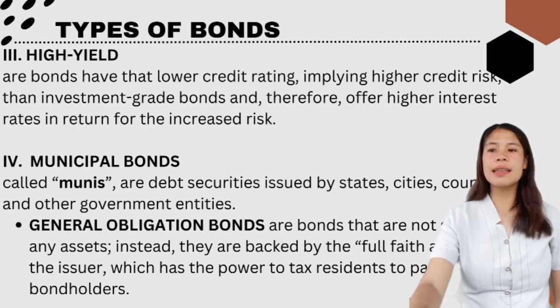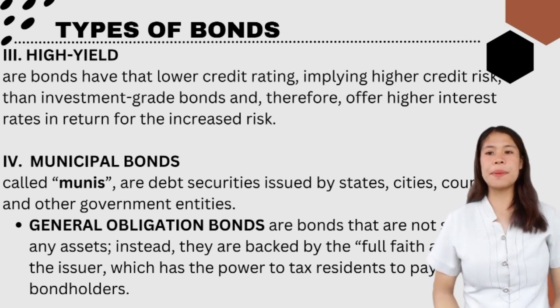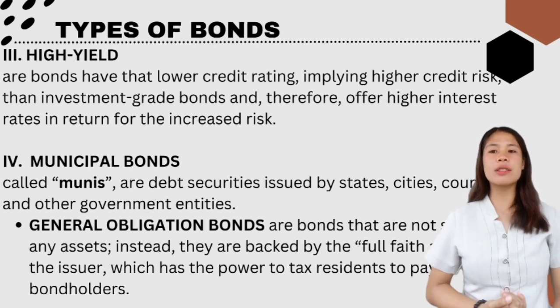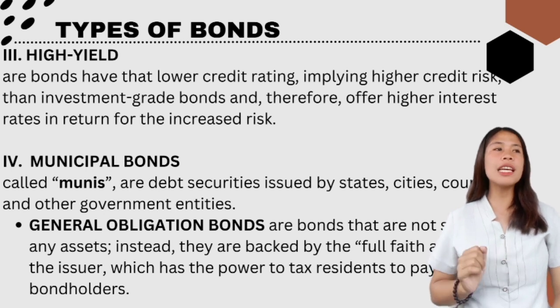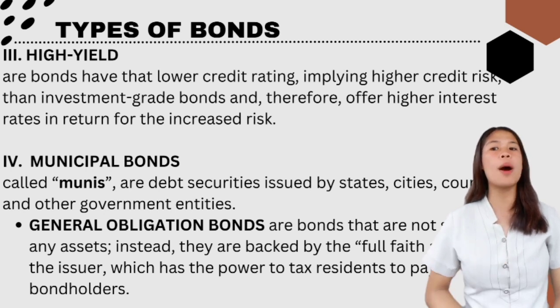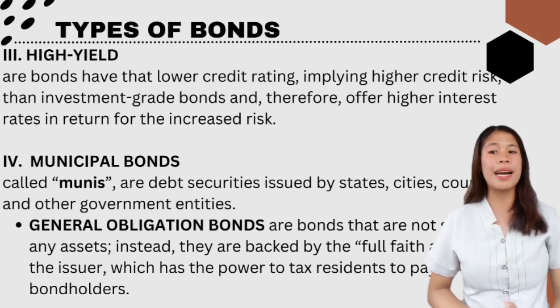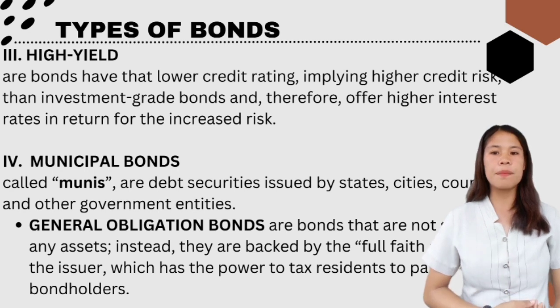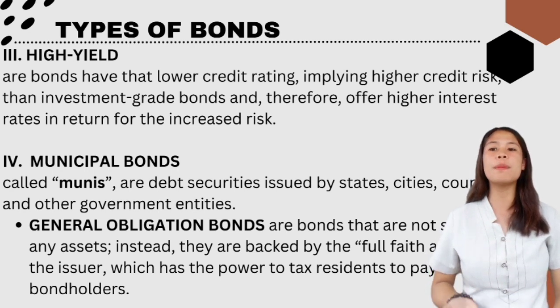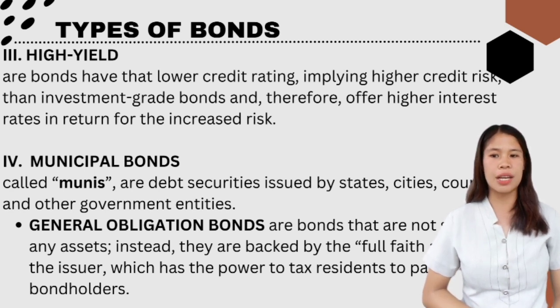Our next type of bond is the municipal bonds. Municipal bonds, called munis, are debt securities issued by states, cities, counties, and other government entities. They issue this type of bond to fund day-to-day obligations and to finance capital projects such as building schools, highways, or sewer systems. Governments use munis to raise funds for projects that will benefit the public. Common examples are roads, highways, bridges, and other infrastructure.